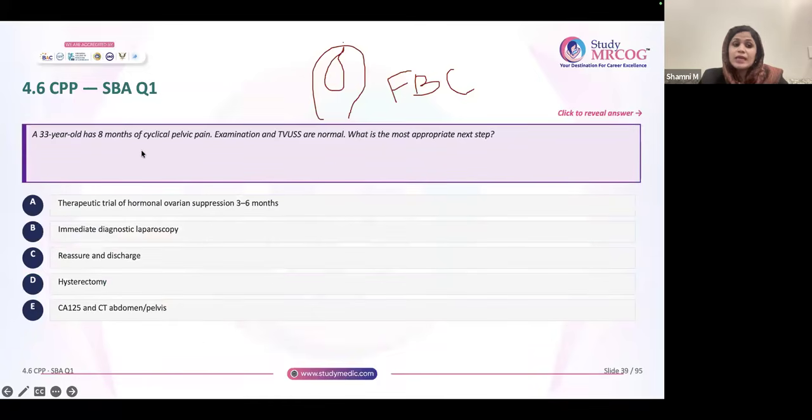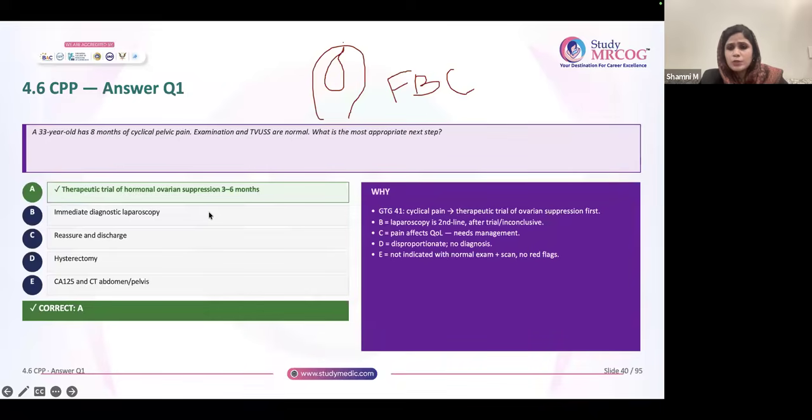A 33-year-old patient has 8 months of cyclical pelvic pain. Examination and ultrasound are normal. What is the important next step? I told you we can give analgesics plus a trial of hormones for 3 to 6 months. So first you will give analgesic. If it's cyclical pelvic pain, you can give a hormone trial for 3 to 6 months.